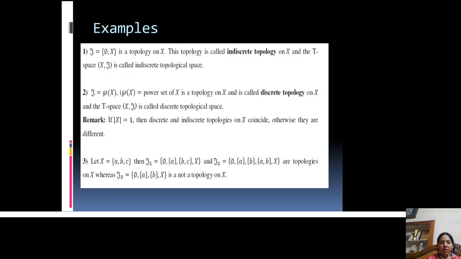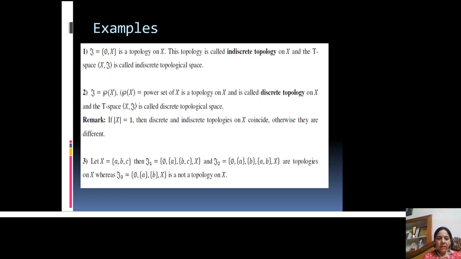In the second one, we define the discrete topology. If tau and the power set of X both are equal, then this family tau, which is equal to all the subsets of X, also satisfies all three conditions of topology, and this topology is called the discrete topology, and the pair (X, tau) is called a discrete topological space.